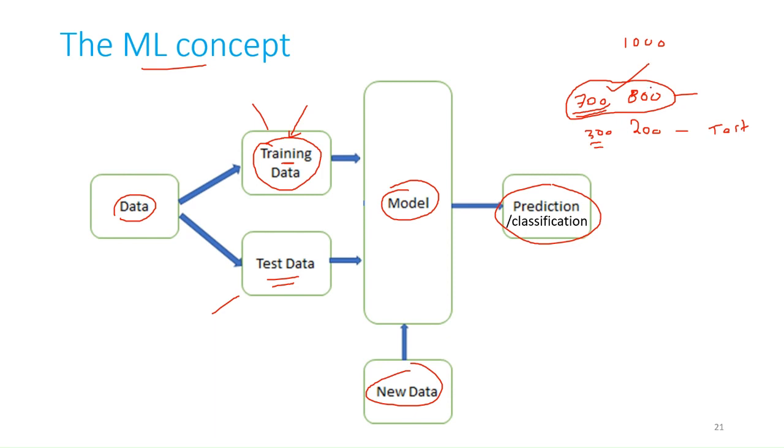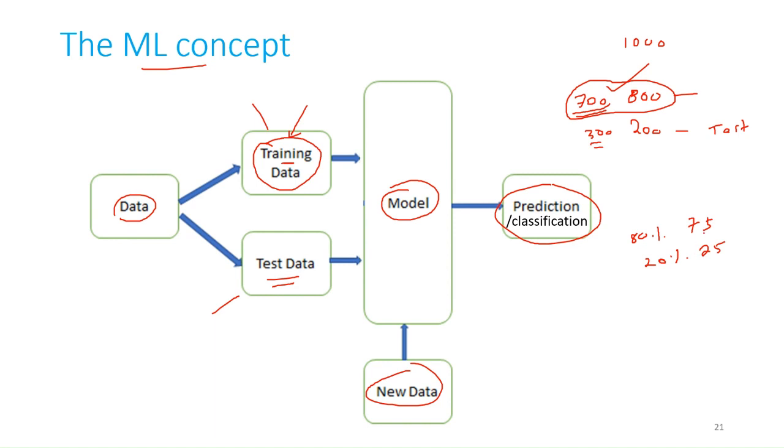Usually 80-20: 80 percent of the data will be used for training, and the remaining 20 percent will be used for testing. Or 75-25, no issue, or 70-30, no issue.